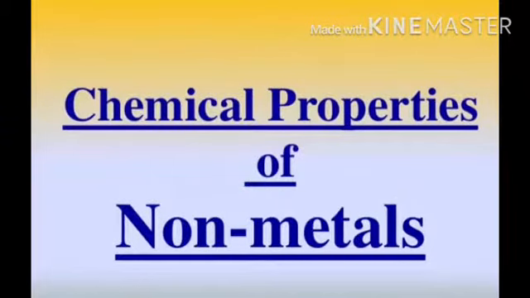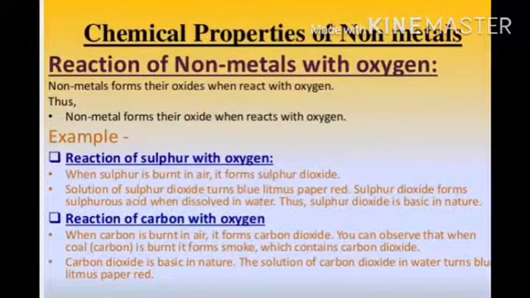Now the chemical properties of non-metals. First, reaction of non-metal with oxygen. Non-metals form their oxides when they react with oxygen. For example, reaction of sulfur with oxygen. When sulfur is burnt in air, it forms sulfur dioxide.